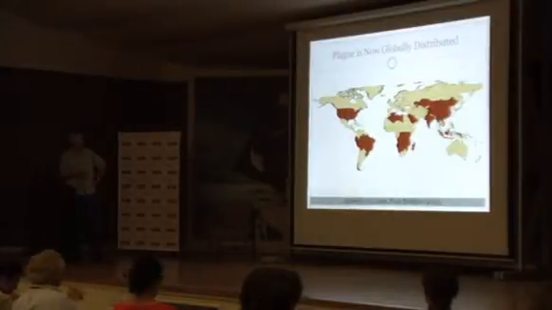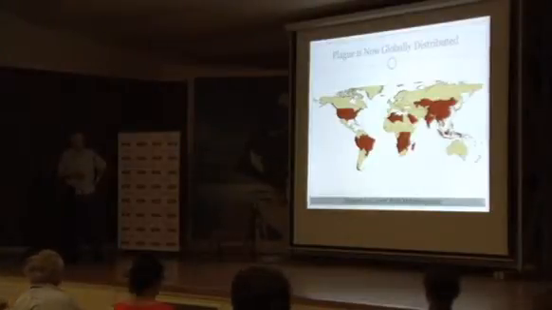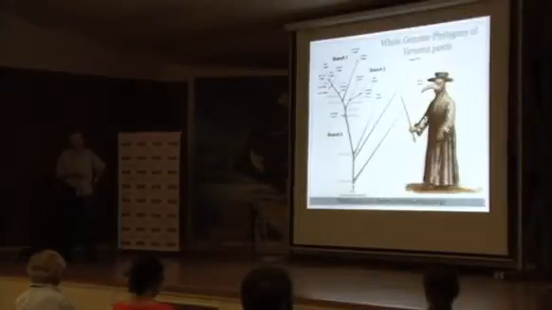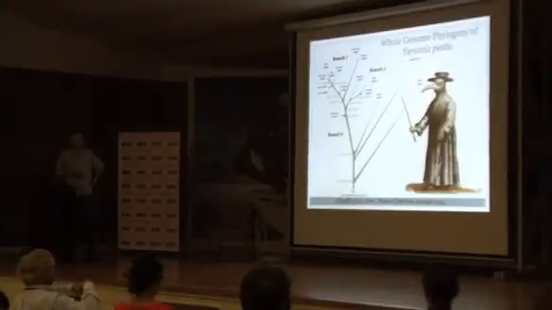We know that, in fact, we have different types of plague in different locations, and we can associate these different types of plague with the different pandemics. Again, it was done in the 1950s based upon phenotypes, and now we can do it using whole genome analysis. For the whole genome analysis, we took a battery of about 20 or 30 genomes. This was published a couple of years ago.